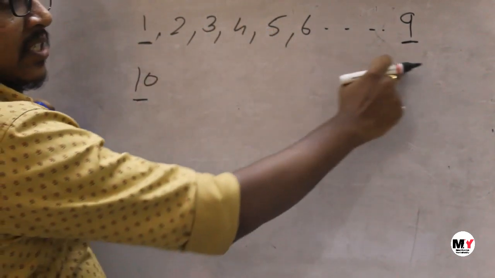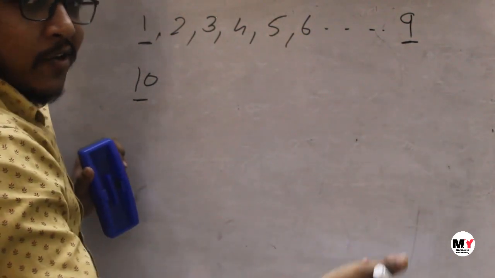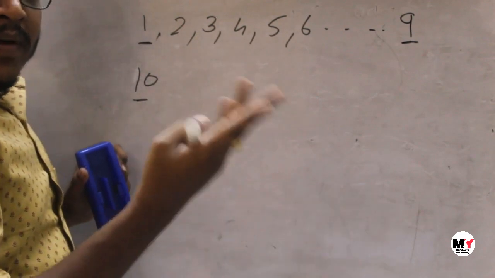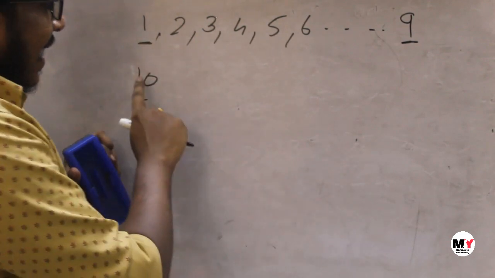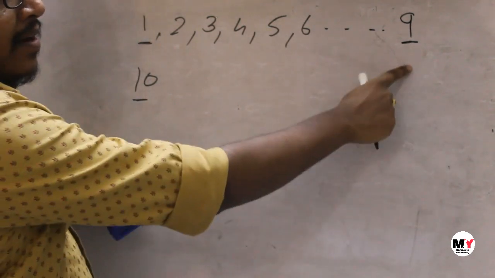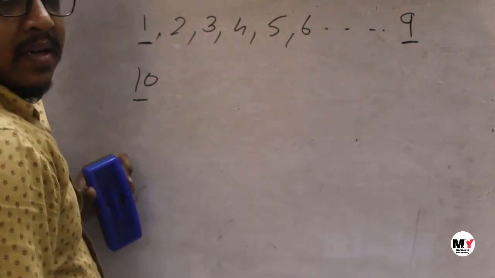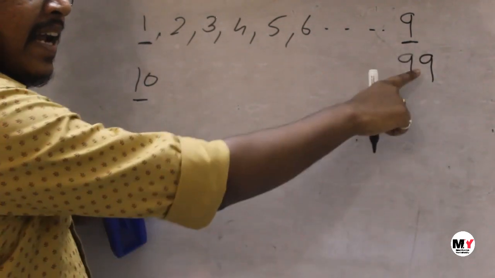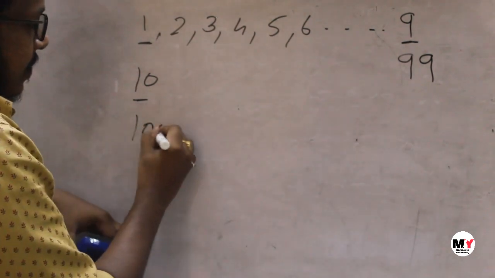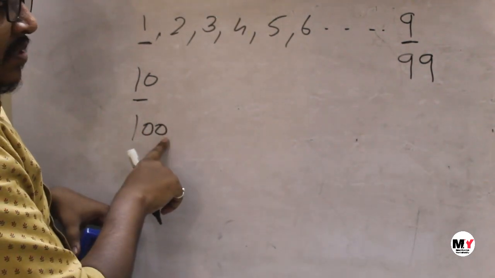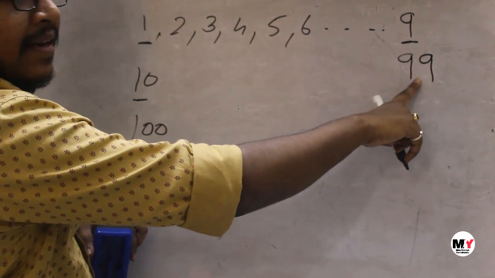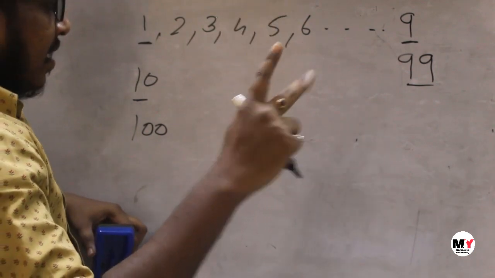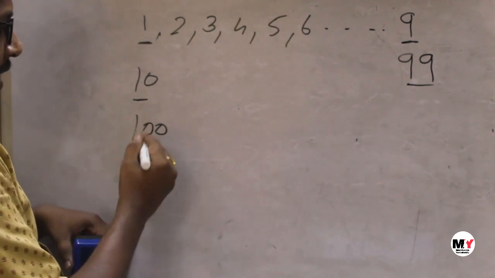And what is the largest two-digit number? Is it 20? No, because 21 also has two digits. Is it 40? No, 41 also has two digits. Then what is the largest two-digit number? What I said: the largest number always ends with 9. So what is the number then? 99. After 99, it is 100. 100 is again three digits. So two digits end at 99. Therefore, 99 is the largest two-digit number. 100 is the smallest three-digit number.